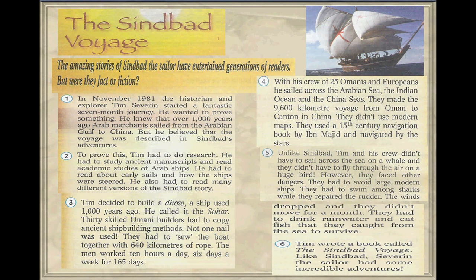Tim wrote a book called The Sindbad Voyage. Like Sindbad, Severin the sailor had some incredible adventures.